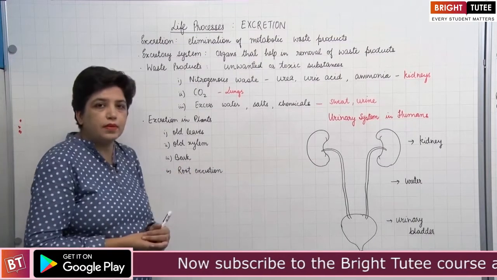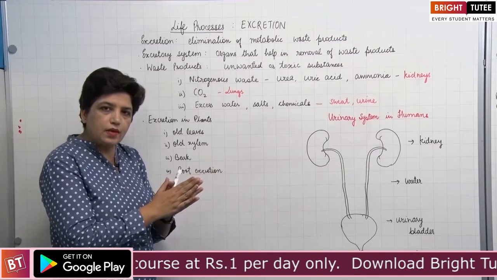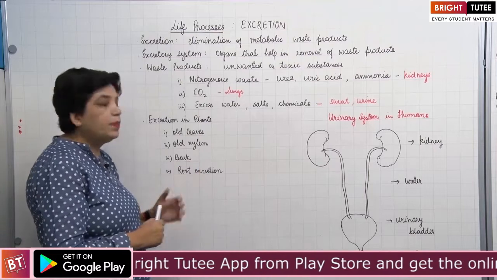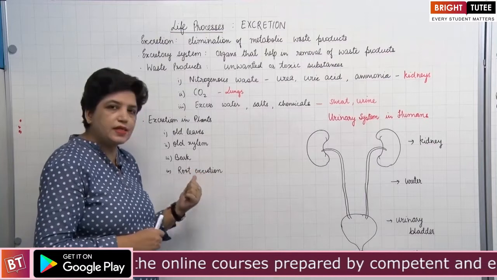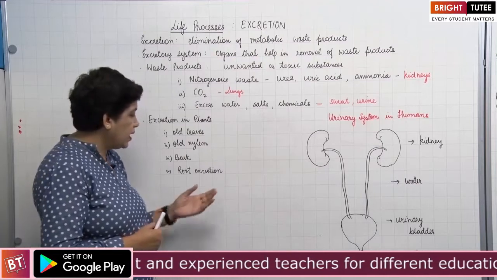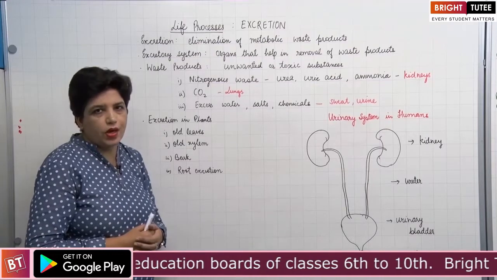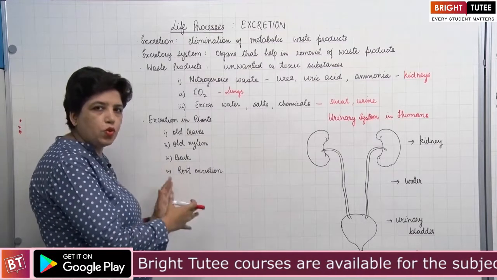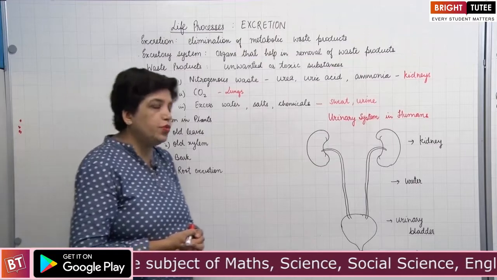Then through old xylem. The gums, resins and tannins are concentrated in old xylem, which soon becomes non-functional. Then the bark. Bark contains certain excretory products, waste products. These are dead cells. They periodically peel off and the waste products are removed. Then some products are also excreted through roots into the soil. So although they do not have an excretory system, they have different modes to remove the waste products from their body. Now let us study human beings.